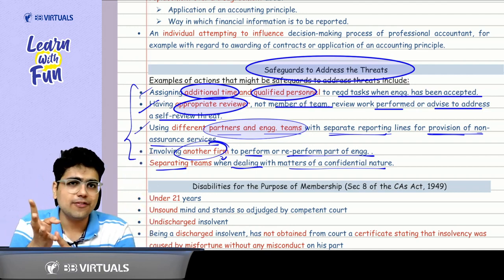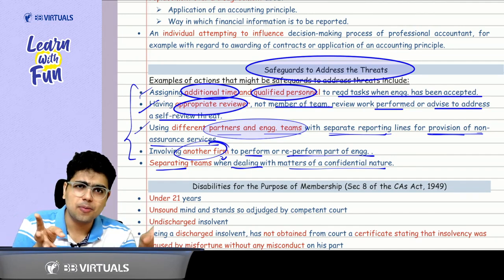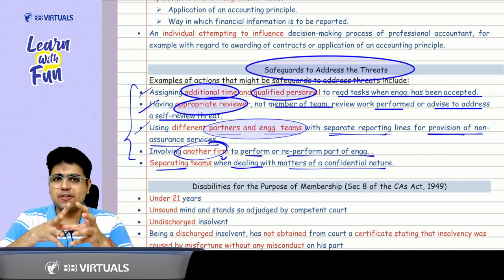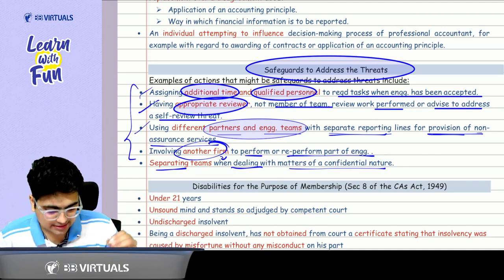And then what did we do? Sir, we got a firm. We got a firm to perform or re-perform a part of the engagement, and when so many people were there, we had to separate them to deal with the confidential matters. I hope everything is clear till here.